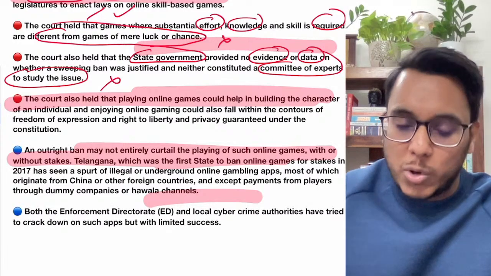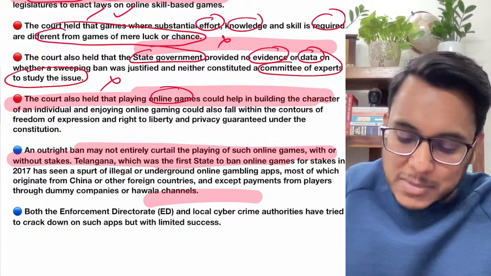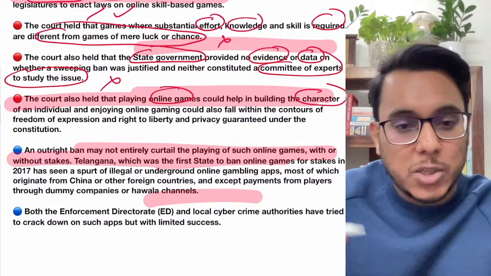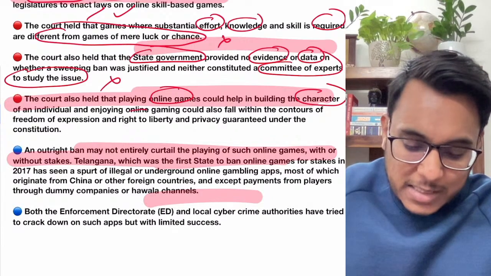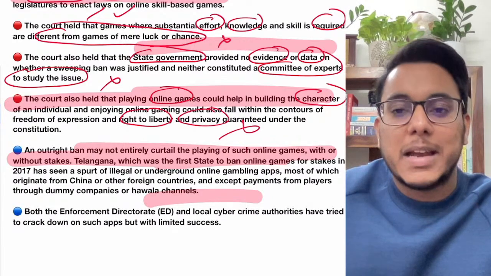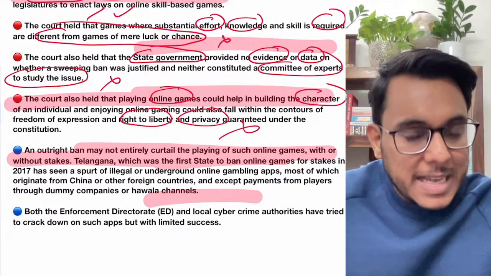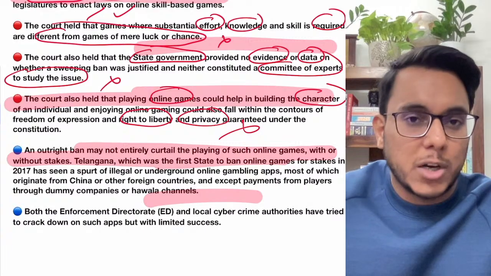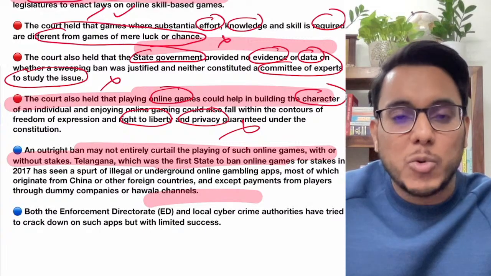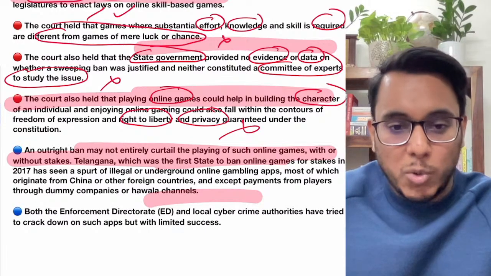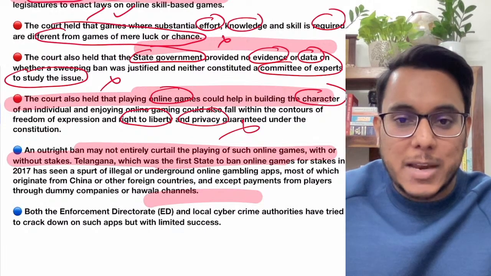Now further, the court has also provided that playing online games helps in building character, okay, and moreover, as the person enjoys playing these games, his right to liberty and privacy will also be tampered with. So therefore we are removing this. Now in the past, many other states have also come out with such a law. I already told you that Tamil Nadu came out with such a law, but it again was removed by the Madras High Court.